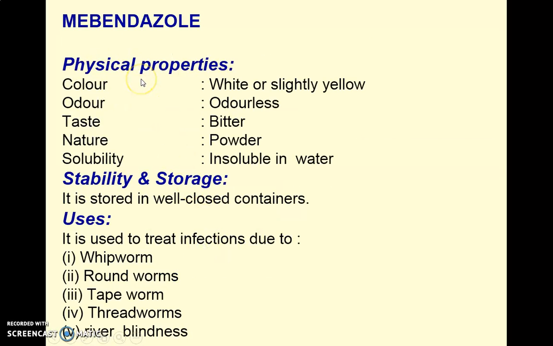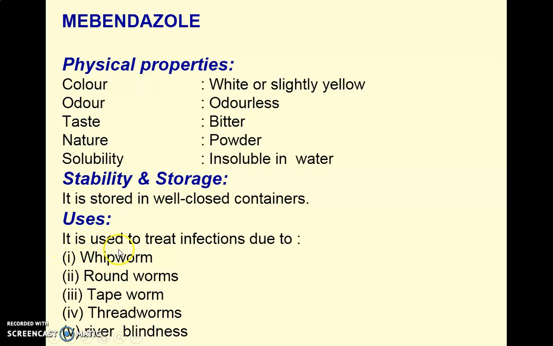Now mebendazole. This drug has azole in its name, indicating it's a five-membered ring, an imidazole derivative. We will not discuss the structure because it is not important for mebendazole. We will only see the properties: it is white to slightly yellow, odorless, bitter in taste, a powder in nature, and insoluble in water. Stability, as usual: it should be stored in a tightly closed, light-resistant container.